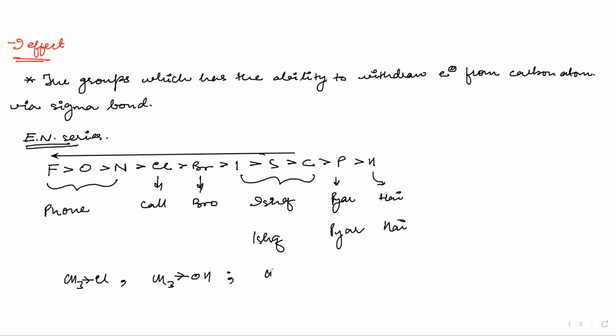And if we have CH3NH2, then N will be pulling. Or if I have any chlorine, bromine, or iodine, anything. Also remember CH3S, and after that you can have CH3 also. So here CH3 towards H will be pulling, and if you have CH3SH, this is called thiol. This is thioether.